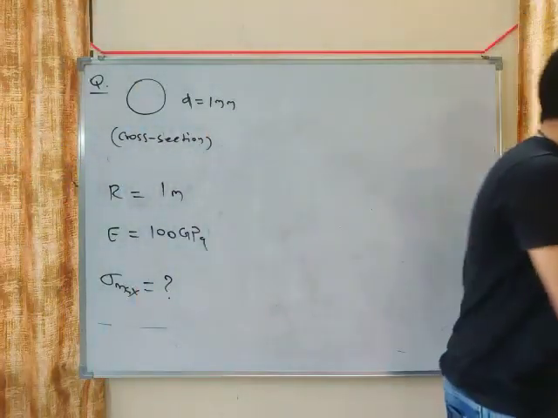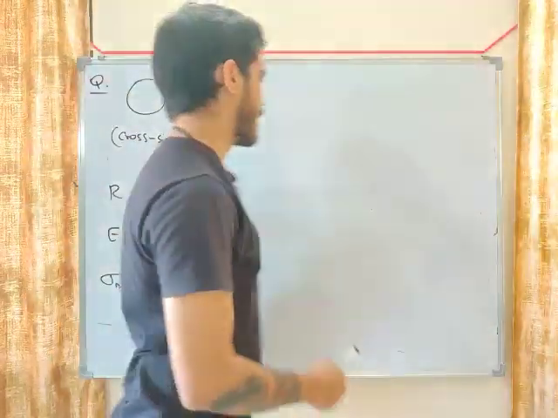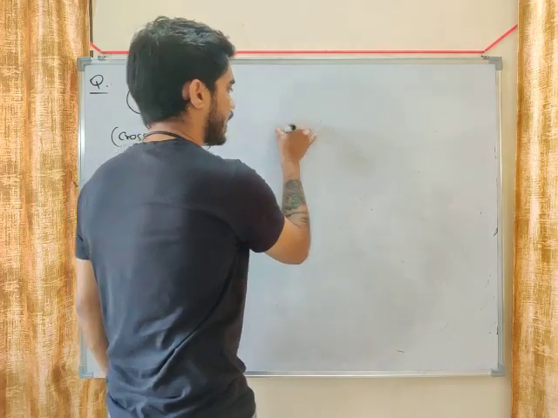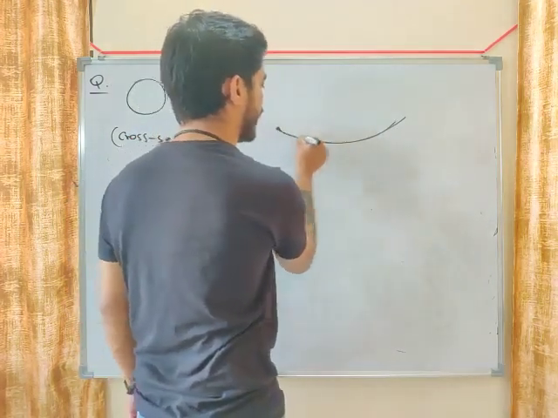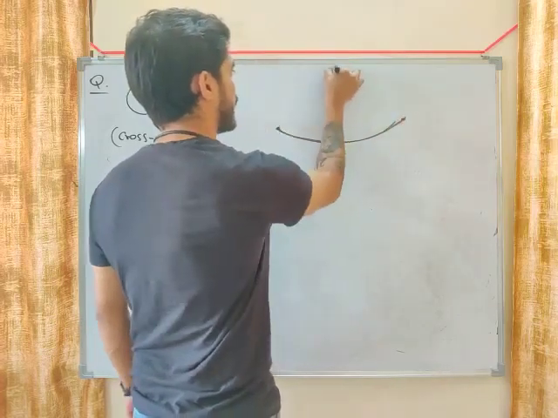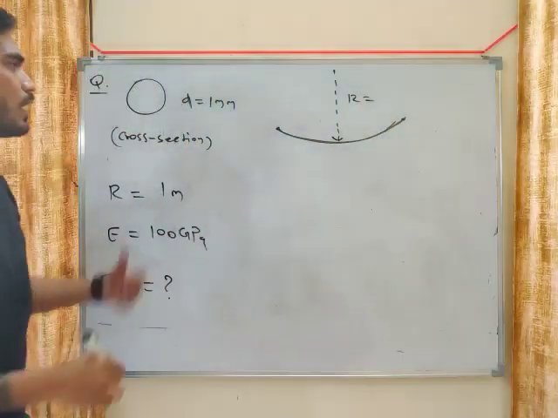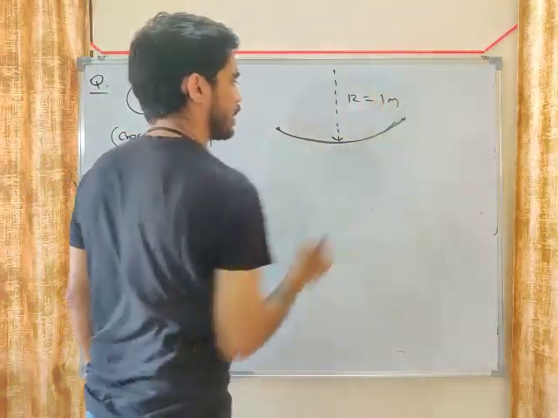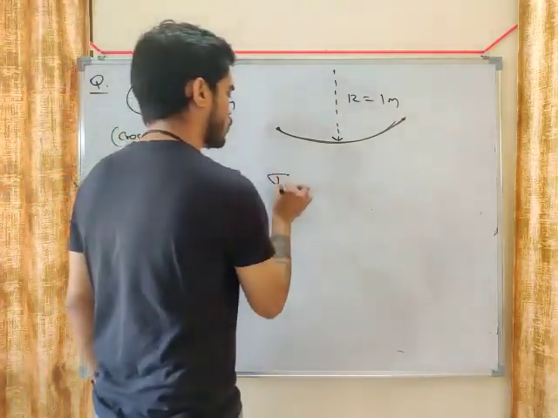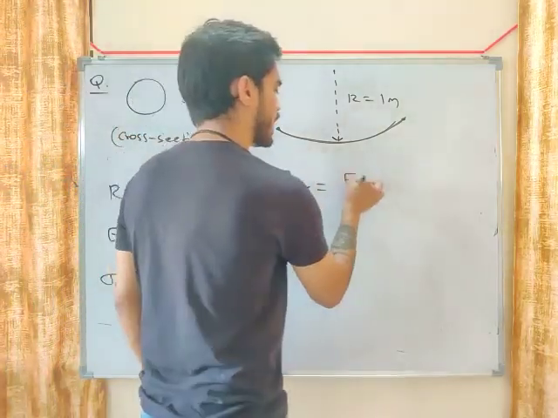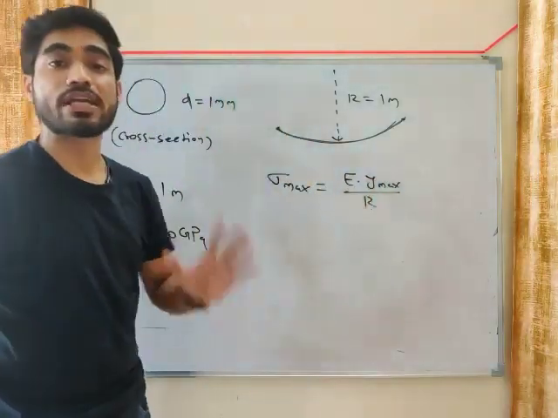So we have a circular wire which is bent into a circular arc like this. It was a very thin wire. It is bent like this, and this radius of curvature is how much? 1 meter. And now we have to calculate sigma maximum. Very easy, just use this equation. Sigma maximum will be E into y maximum by R. Sigma by y equals E by R.